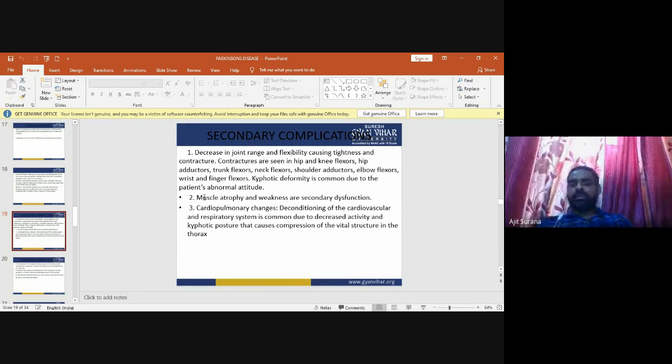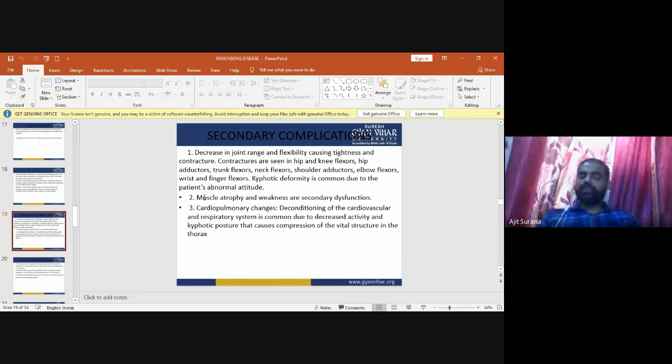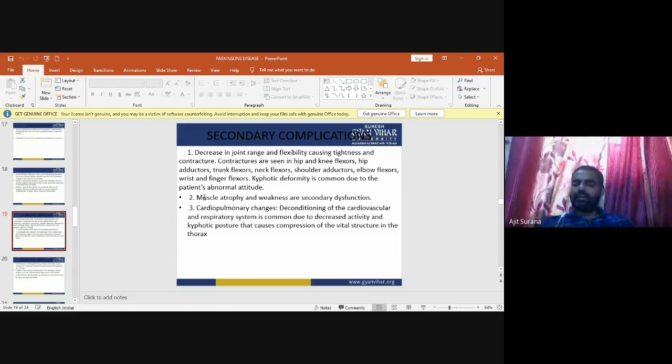Now the third one is the cardiopulmonary changes. Due to the effect of Parkinson disease, cardiopulmonary changes may occur in the body. There is deconditioning of the cardiovascular and the respiratory system, which is common due to decreased activity and kyphotic posture. Kyphotic posture causes compression of the vital structures in the thorax.